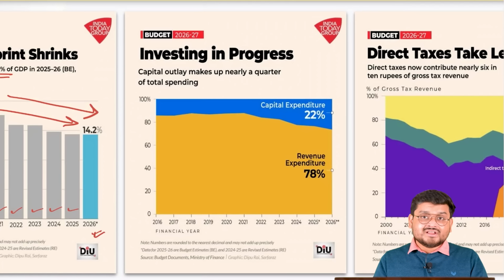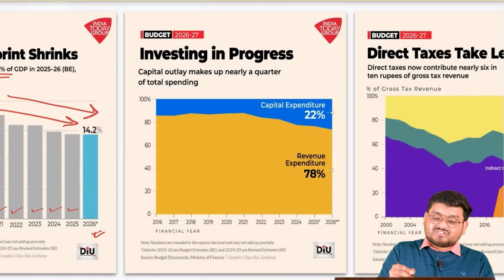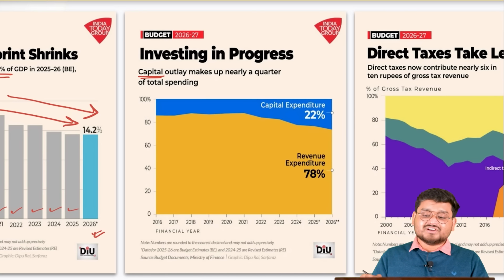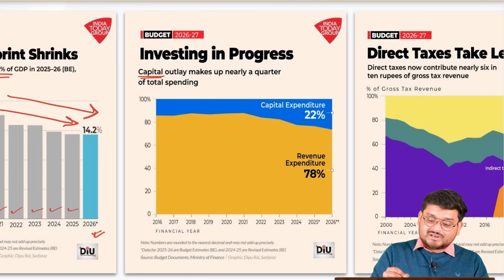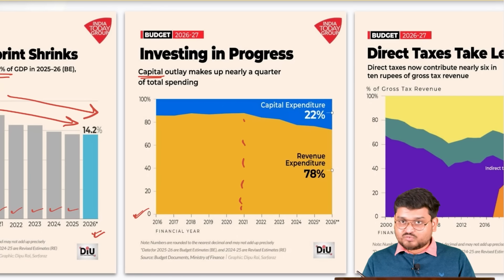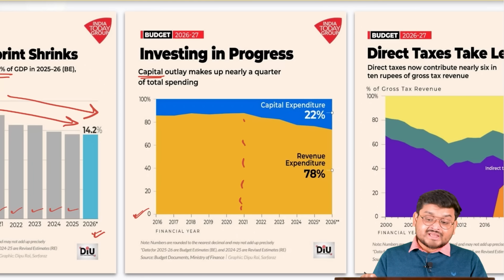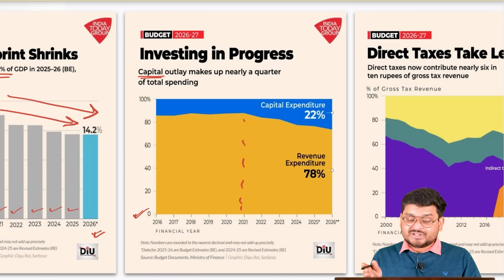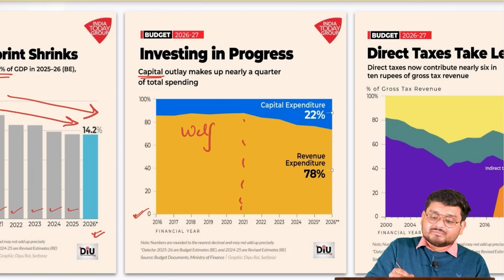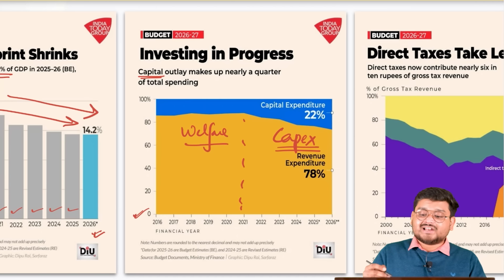Now, for example, if you are talking about the expenditure side of the budget here, we are actually talking about capital expenditure, as we have already told. For example, if you see from 2016 to around 2020-21 during the COVID pandemic, the focus of the government shifted from spending more on the welfare schemes to spending more on the capex, that is the capital expenditure.